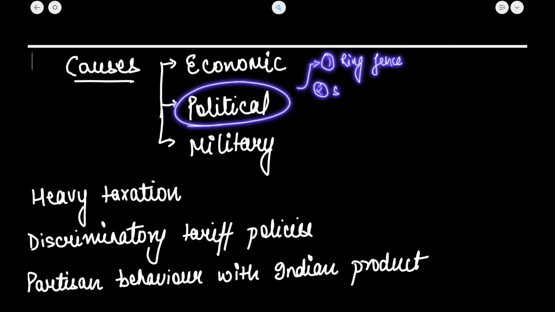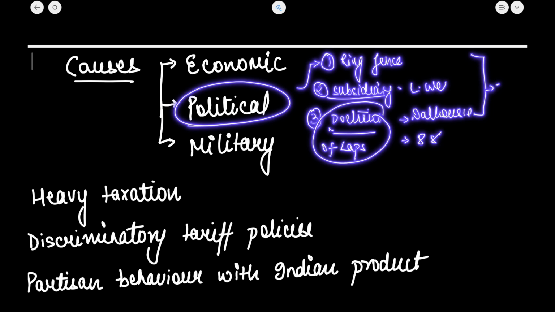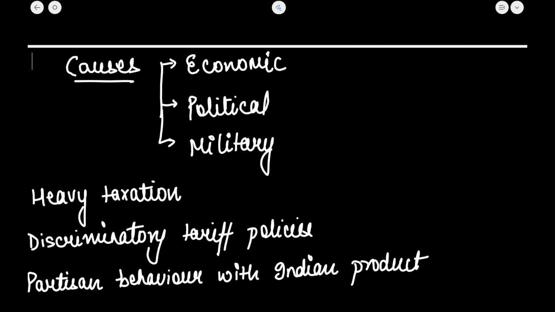Second was the subsidiary alliance policy by Lord Wellesley. Third one was the doctrine of lapse, which was introduced by Lord Dalhousie. So under this, majority of the political expansion was made. The doctrine of lapse was such a harsh policy that Dalhousie annexed around 8 states in 8 years. Okay, so these were some of the political reasons for it.